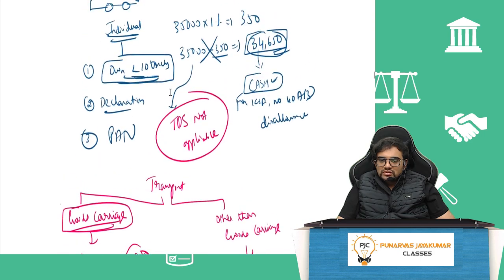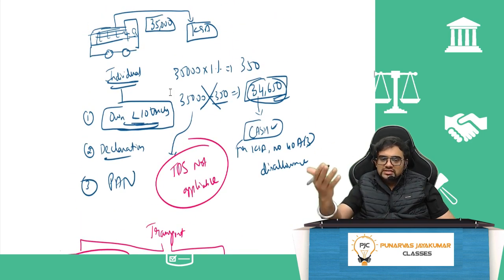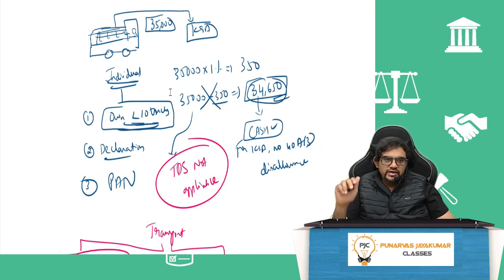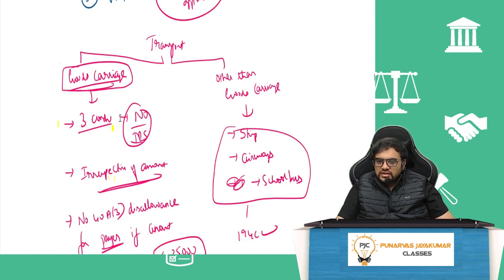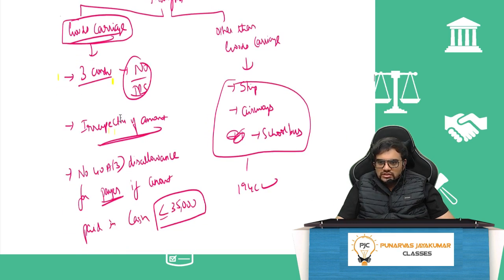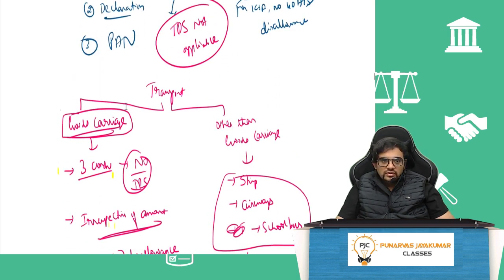So if I am paying to a goods carriage guy owning less than or equal to 10 trucks, any amount paid, no TDS, provided he owns less than or equal to 10 trucks, gives a declaration and furnishes a PAN. Very, very simple. Other than goods carriage, ship, airway, school bus and all those things, 194C will come, because this exemption is only about goods carriage, not passengers.